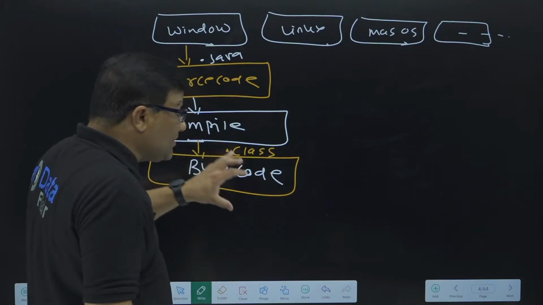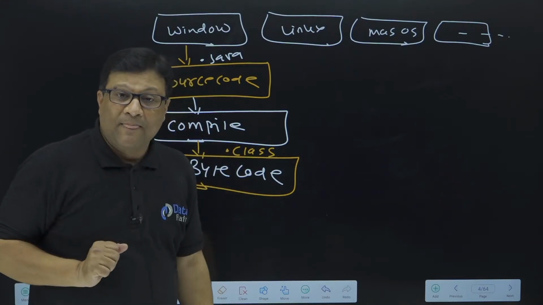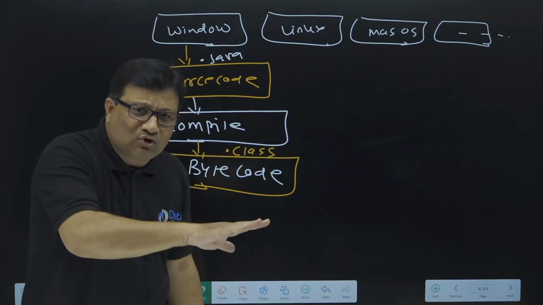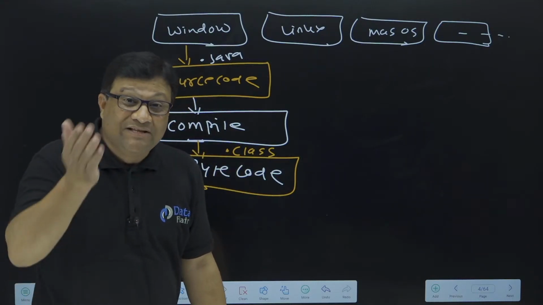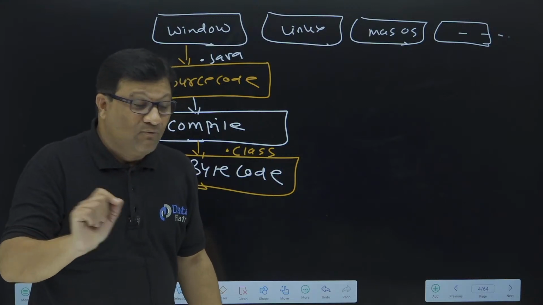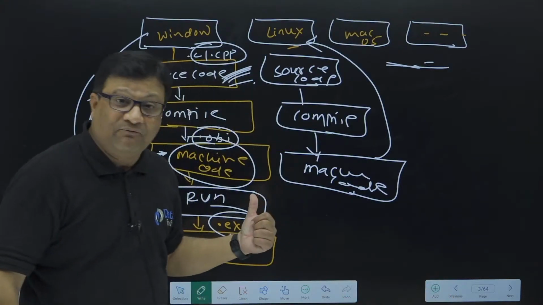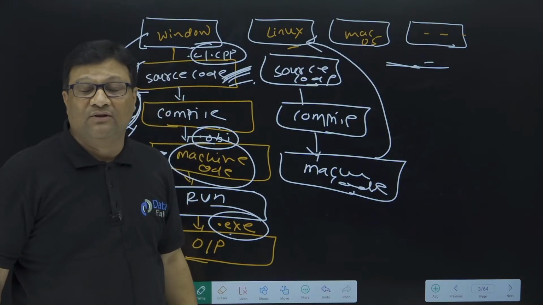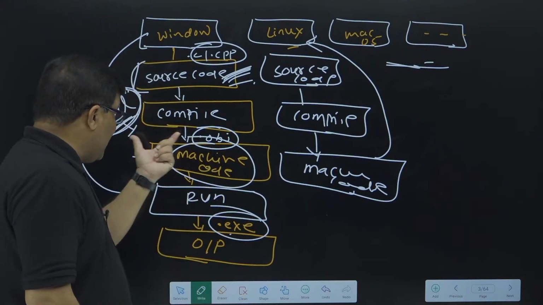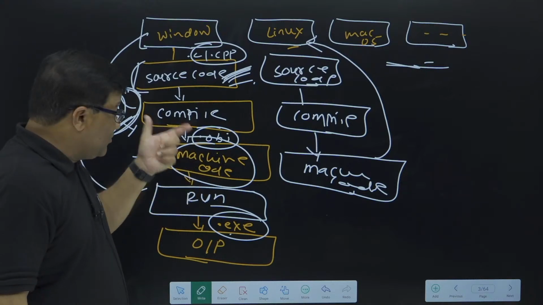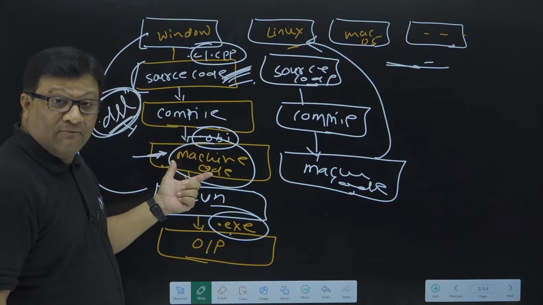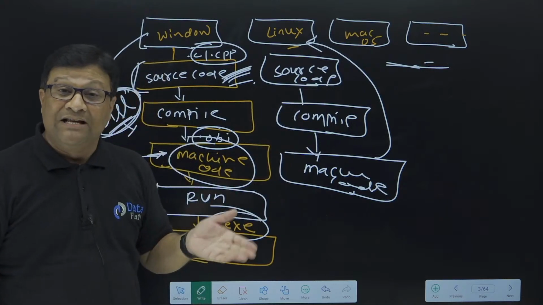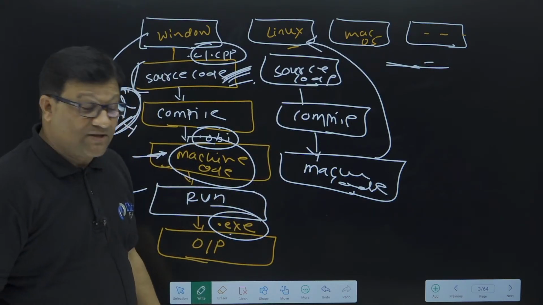So this bytecode is an intermediate code. It's in hexadecimal format. It is not source code. It is not machine code. So machine code is not yet converted. Why are previous languages platform dependent? Because they directly convert the source code into machine code. So the machine dependency comes in here, right? So it is not possible that the converted file will run on every operating system, because this exe file is generated from this machine code, right?